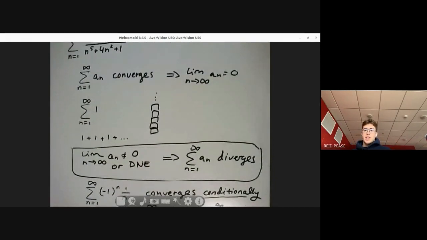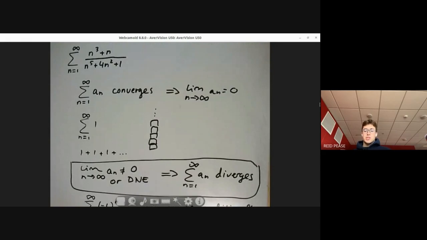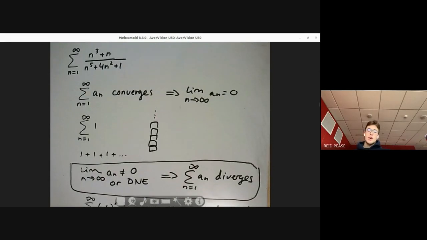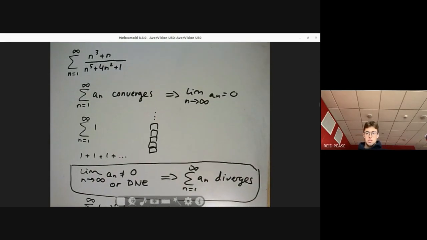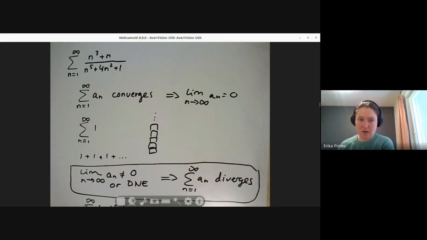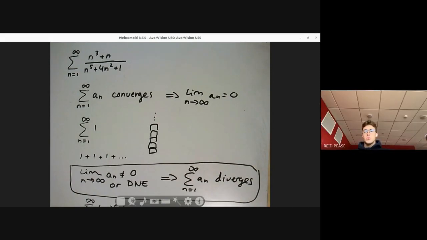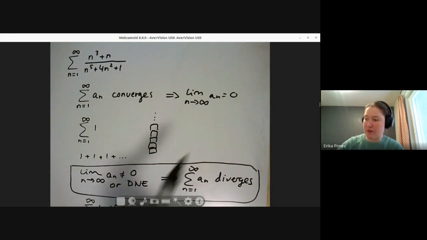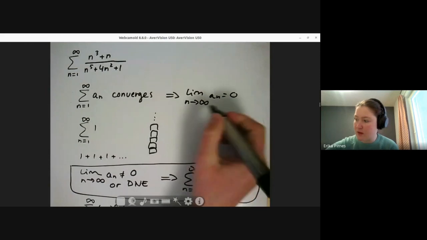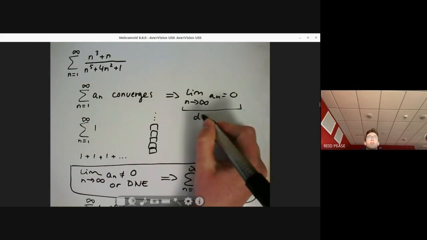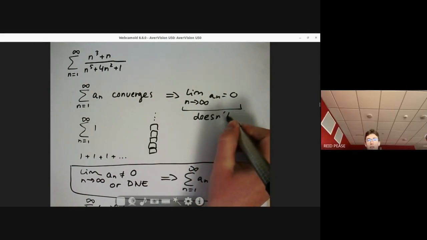So we have that the limit approaches 0. So the divergence test doesn't tell us anything. All we know is that it doesn't diverge. So we don't know it converges yet. Right, that's a really good point to stop here, because if the limit is 0, it could go either way. So this doesn't tell us anything.